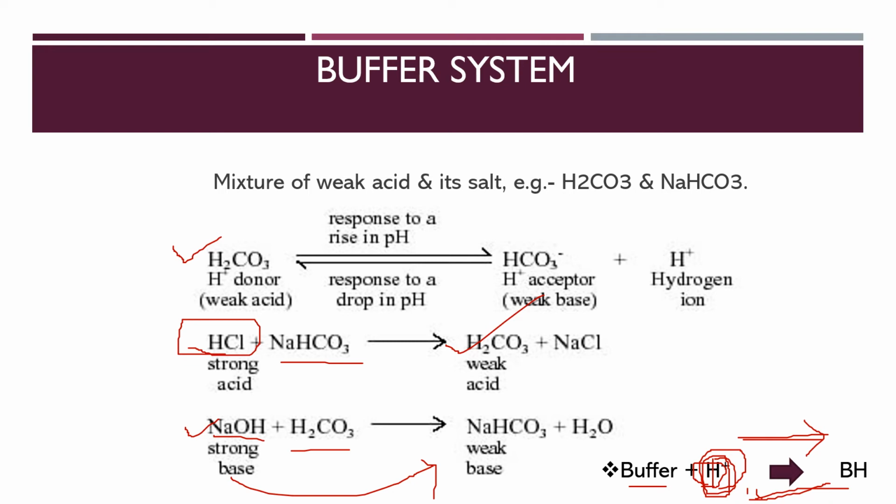So the body is trying to keep the pH within 7.3 to 7.4, and the H plus concentration within the level of 0.00004 milliequivalent per liter. But metabolism is producing 80 milliequivalent per liter of non-volatile acids. So in order to preserve the pH, maintain our enzymatic functions and keep the H plus concentration within this normal limit, the buffer system should act.